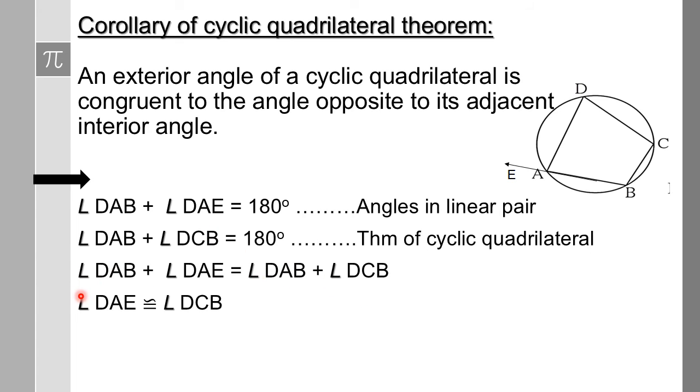Here angle DAB is on both the sides, so we can cancel it by cancellation law. So angle DAE is congruent to angle DCB, hence. Okay. So that is what we had to prove.